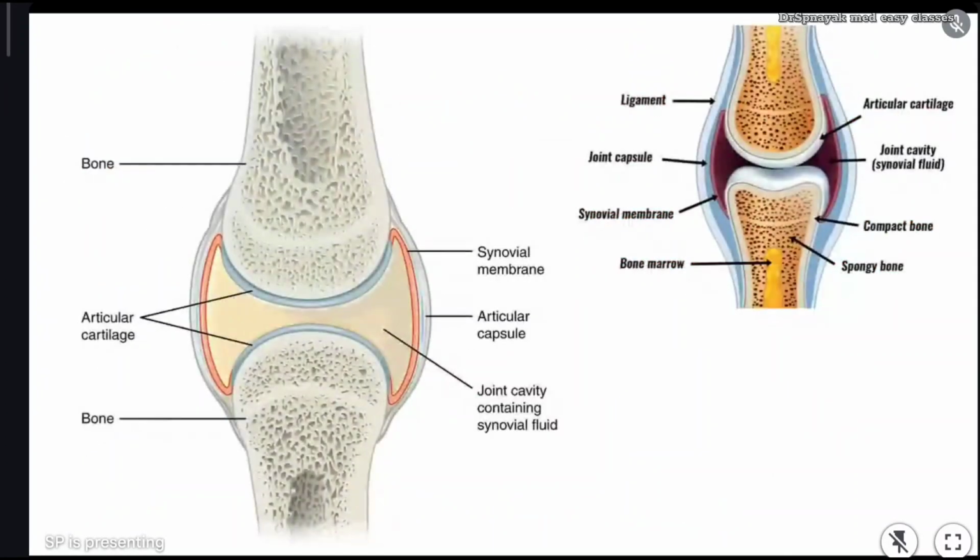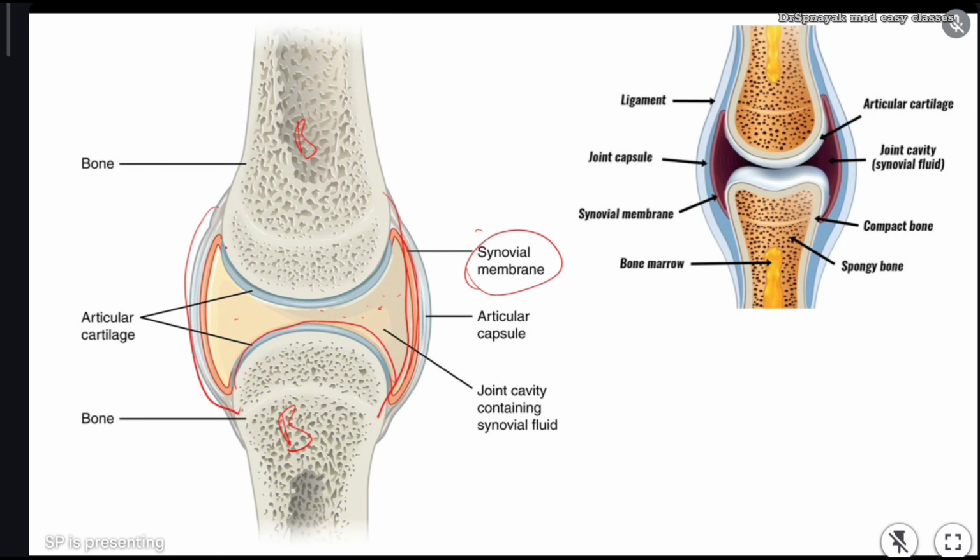Now you see, this is the characteristic diagram of synovial joint. See, this is one bone and this is another bone. Both the bones are joined together with a capsule which is called synovial capsule, and between these two bones there is a cavity. This cavity is filled by synovial fluid. And this capsule is lined by synovial membrane.